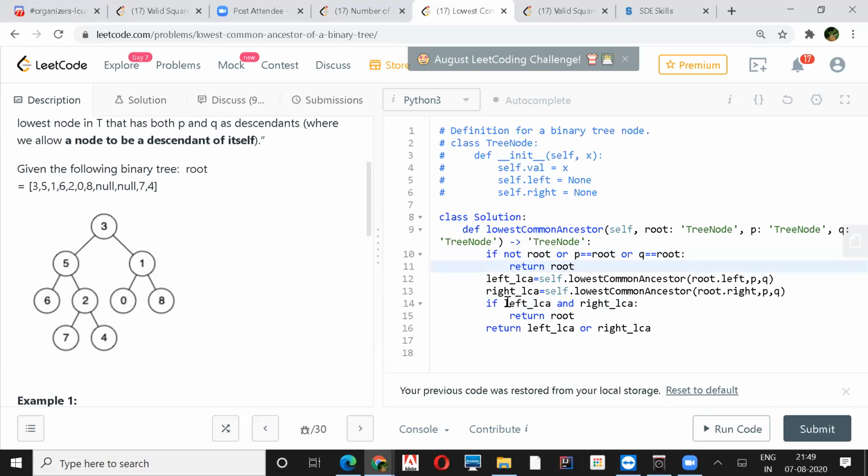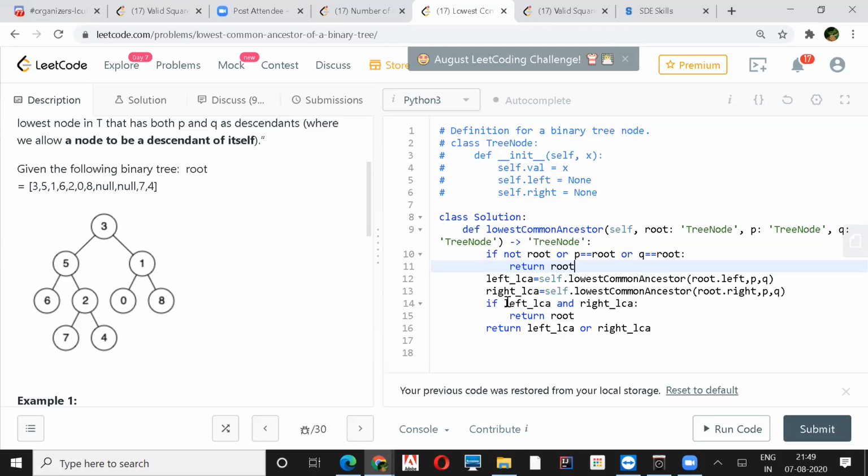Okay, so if it is returning the root... I think there's a problem with line 16. There's an OR operator, which means it will return Boolean at the end. No, if any of them is a valid value, it would return that value. Yeah, that's the intention. But what's the OR operator in Python? If either of them is true, then it will return true.